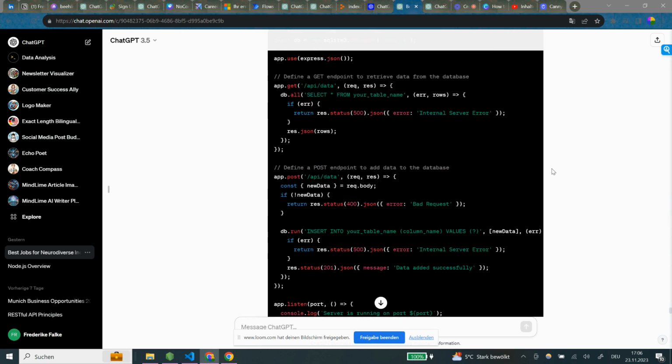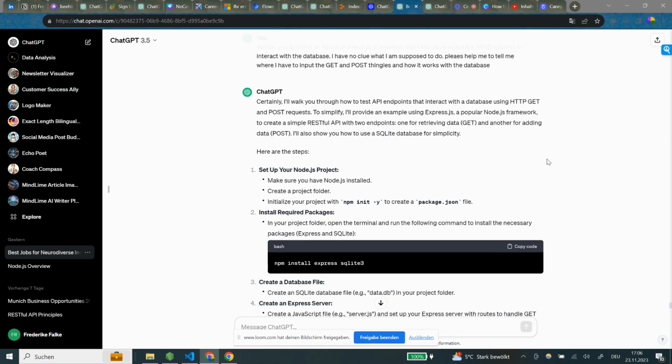Okay, now, what does it say? Certainly. I'll walk you through how to test API endpoints that interact with the database using HTTP GET and POST requests. To simplify, I'll provide an example using Express.js, a popular Node.js framework, to create a simple RESTful API with 2 endpoints, one for retrieving data and another for adding data. I'll also show you how to use an SQL database for simplicity.